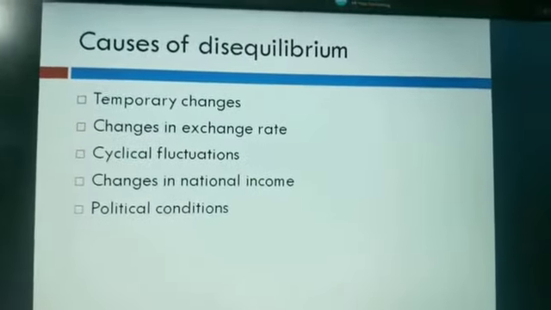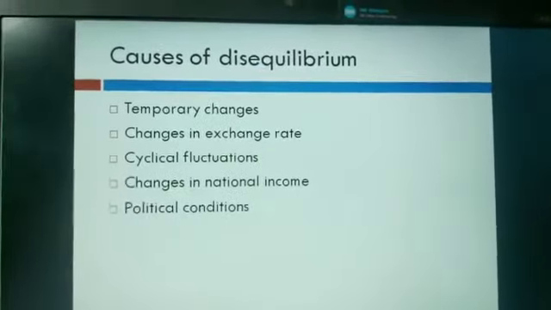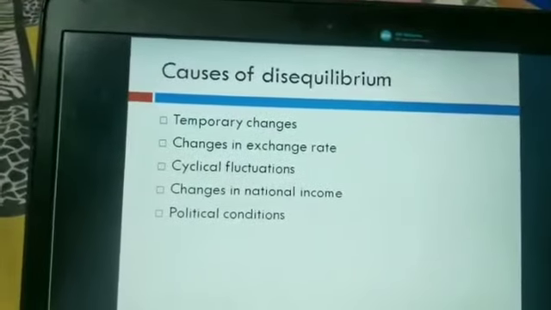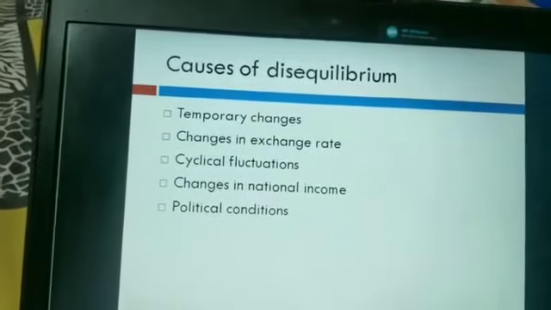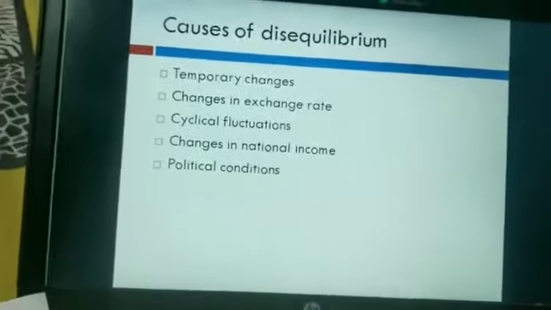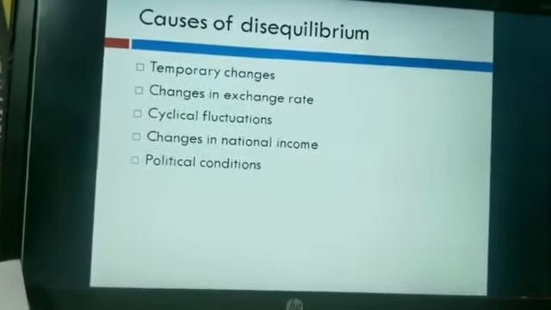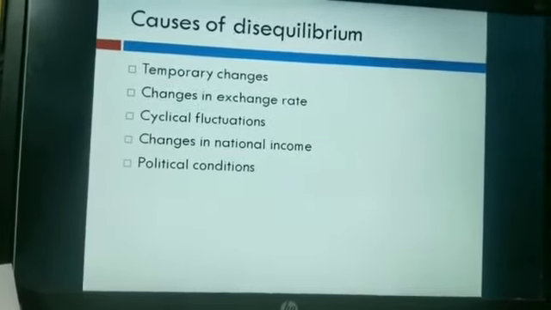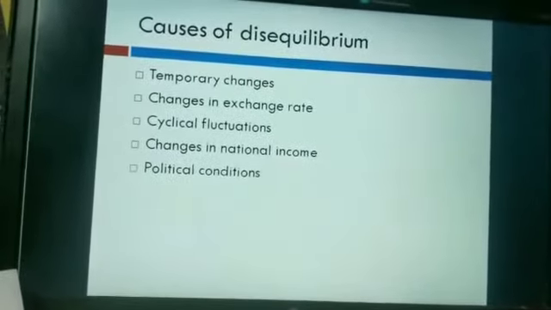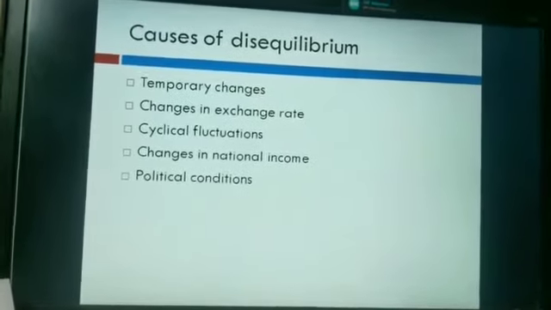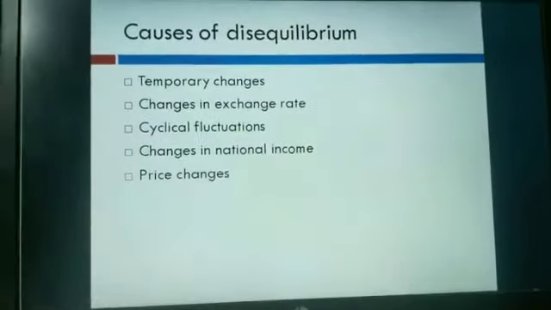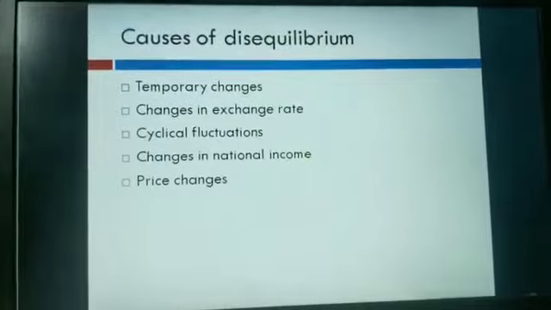Third point is cyclical fluctuations. Cyclical fluctuations in business activity also lead to BOP disequilibrium. How? When there is depression in a country, volumes of both exports and imports fall drastically in relation to other countries. And the fourth point is changes in national income. Another cause is the change in a country's national income. For example, if the national income of a country increases, they will increase their imports, thereby creating a deficit in its BOP.